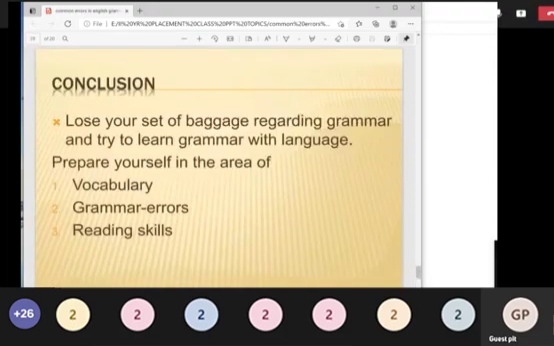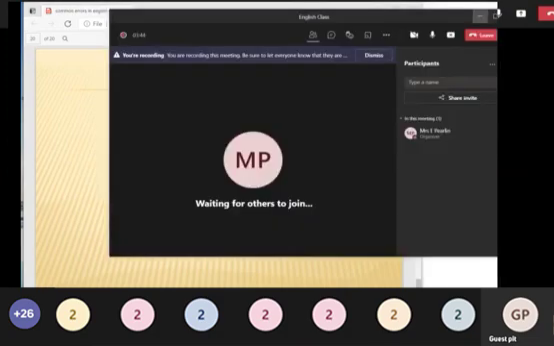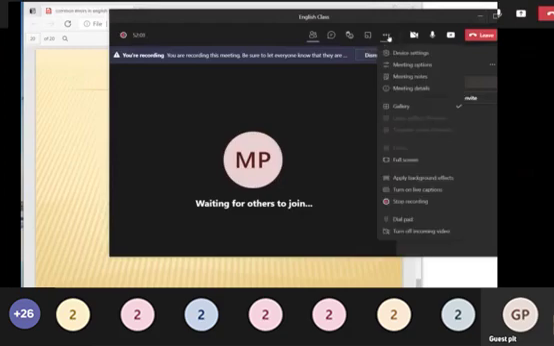At last, you are going to develop your vocabulary knowledge, your set of grammar rules, and your reading skills too, so that you can appear for the exam very confidently. Thank you students. I think this class will be very helpful for you in preparing yourself for your competitive exam.